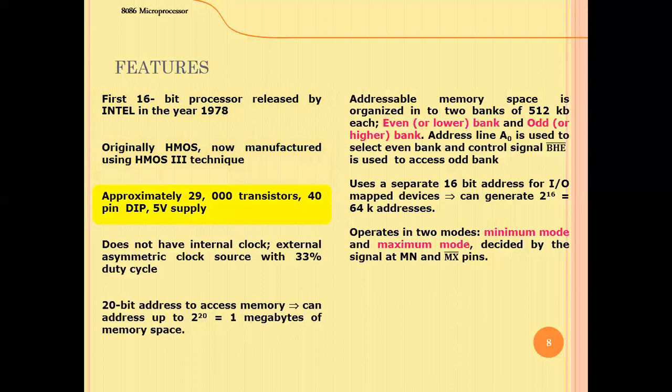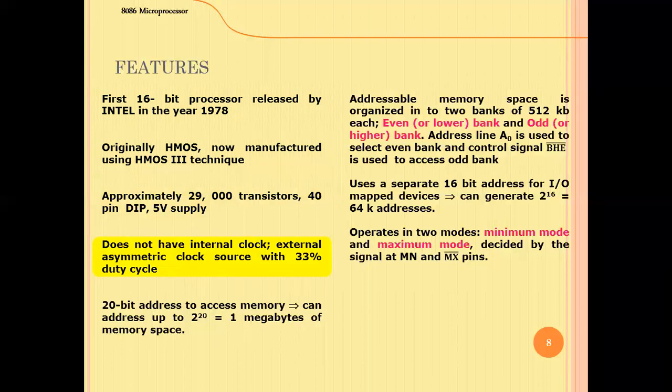It is available in a dual in-line package containing 40 pins, and it is supplied with 5 volts. It doesn't have an internal clock. Hence, from the external side it gets a clock which has a 33% duty cycle, and it is also asymmetric.